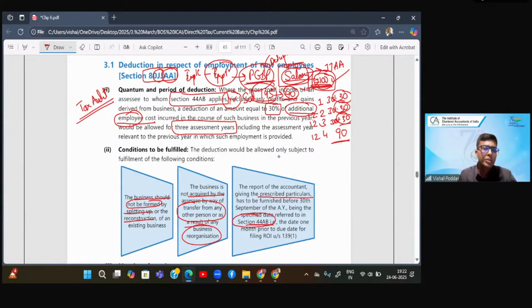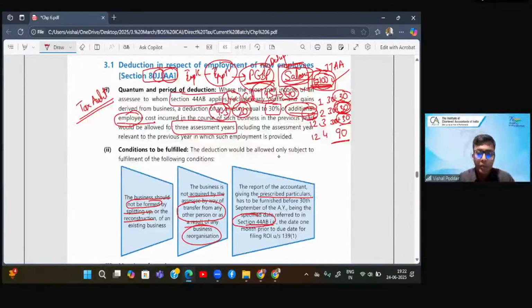So now effectively, Ishan, what is happening? In year 2, you are already having this 30 coming from the first year employee salary, and the new employees which you have hired in year 2, their 30% is coming as 12. So in year 2, your total deduction is 42. Let us say similarly in year 3, the additional employee salary, that is the new employees which satisfy all the conditions, is coming to 20.